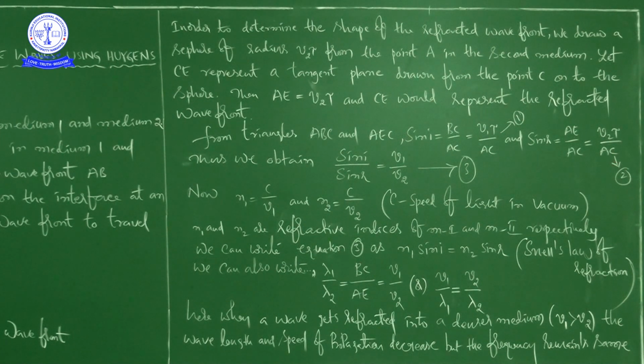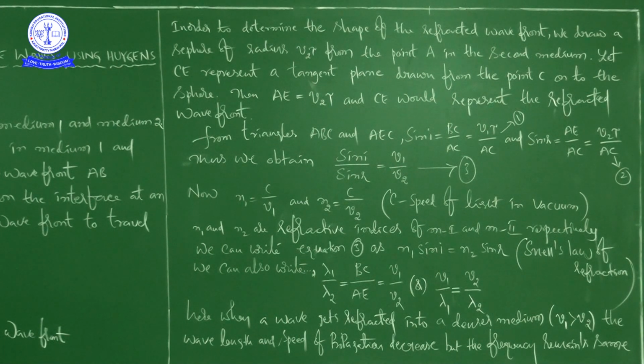Okay. So mathematically, from these two equations 1 and 2, you just divide 1 by 2. Then what will happen? Sin I by sin R is equal to V1 by V2, because AC will get cancelled, tau also will get cancelled, right?